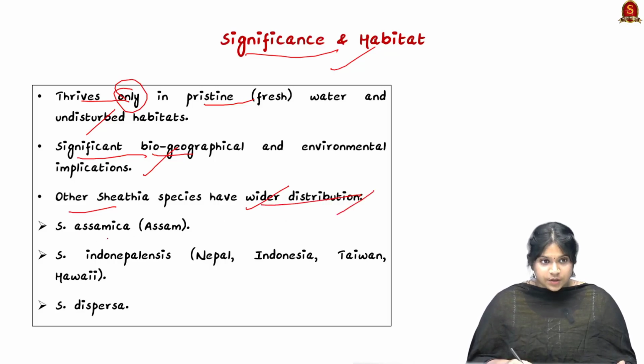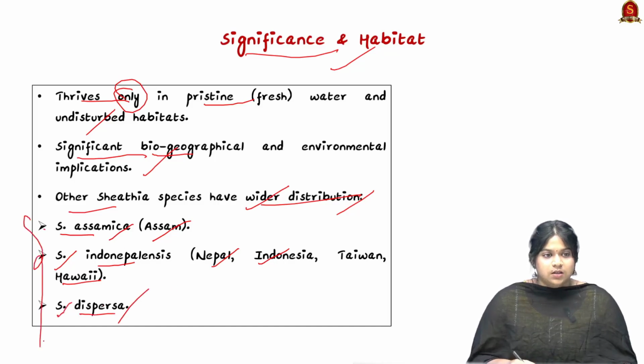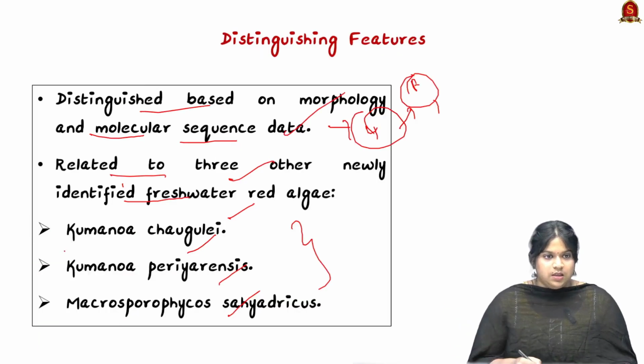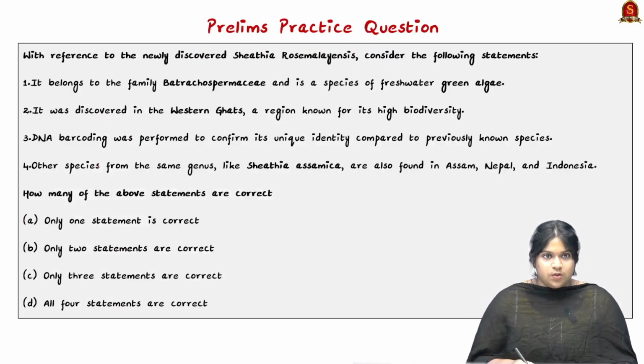The places include Assam, which has Sheathia assamica. Then even countries such as Nepal, Indonesia, Taiwan, and even Hawaii. So here it includes Sheathia indopalensis and Sheathia dispersa. So these are the other 3 species which are found in different countries, and these 4 are found only in the southern region, which is only the Western Ghats. So I hope the article is clear.